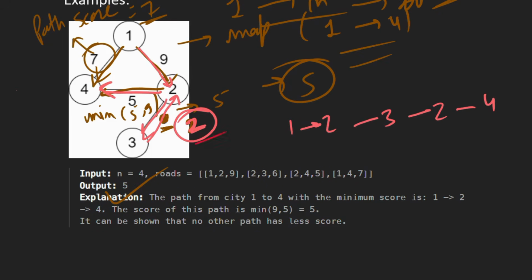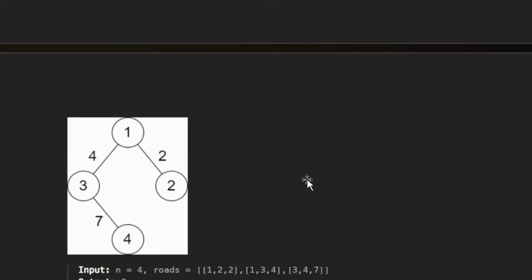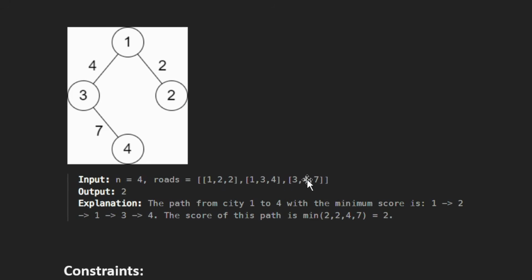So in that case 2 will be our answer. And as you have seen, we have gone through this road two times, right? So this is the problem statement. So let's see another example, right? So here we have to go from 1 to 4. So if we go directly from 1 to 4, then our answer is 4.